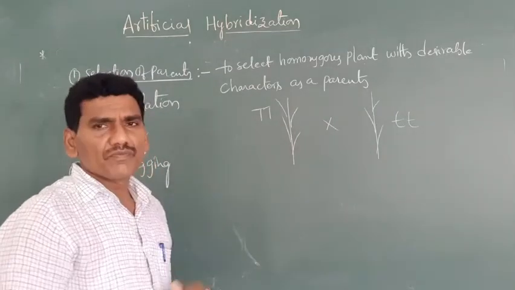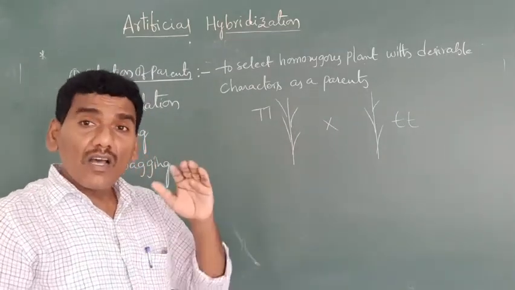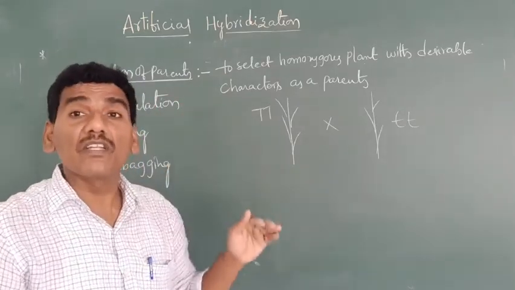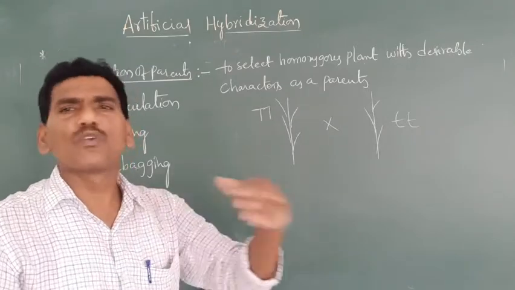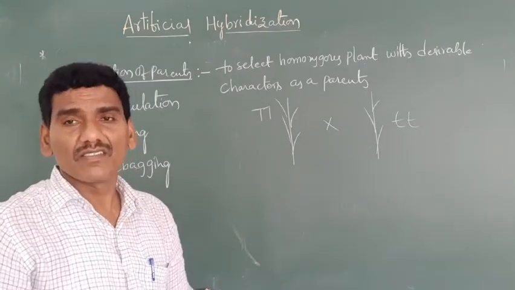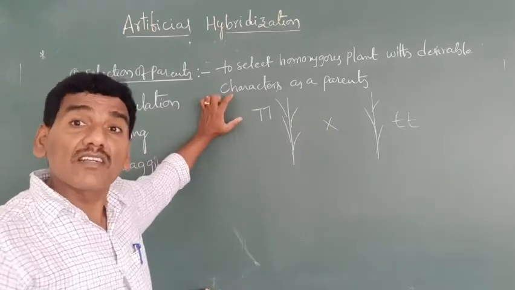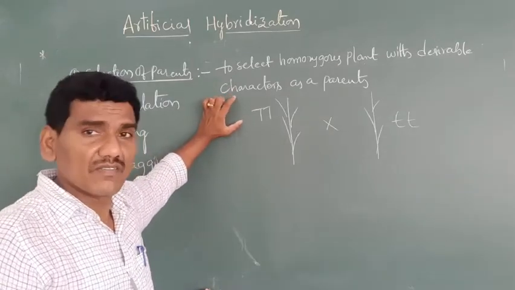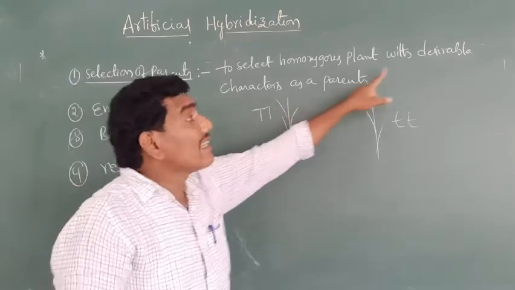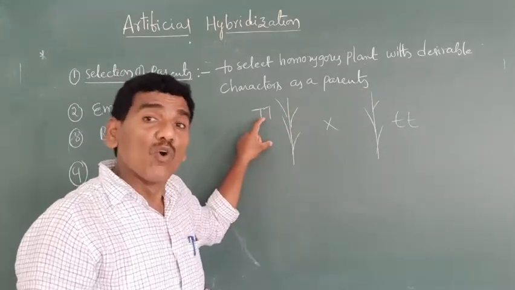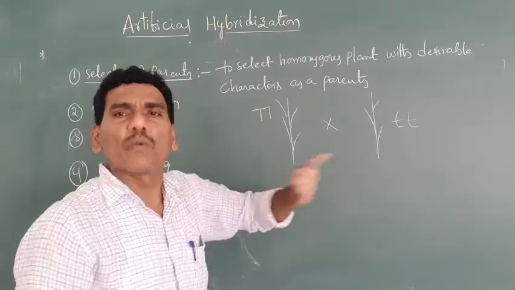For example, if the desirable characters are present in a homozygous plant, there is no problem.